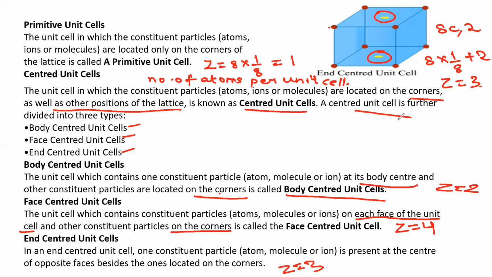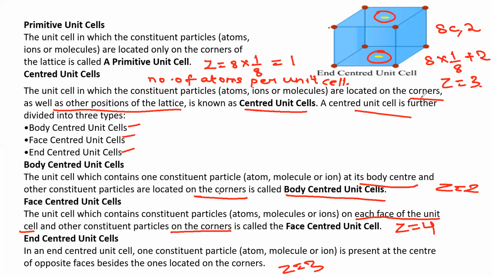Centered unit cells. First, what is a unit cell? A unit cell is nothing but the smallest portion of the crystal lattice which repeats over the entire lattice. Again, I'm repeating, the smallest portion of the crystal lattice which repeats over the entire lattice is called a unit cell. And unit cells consist of two main types, the primitive unit cell or simple unit cell and the centered unit cells.